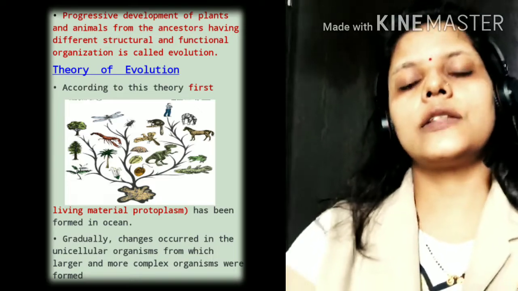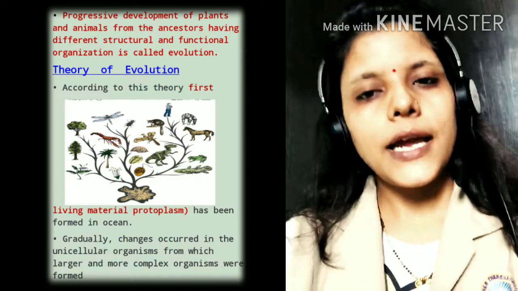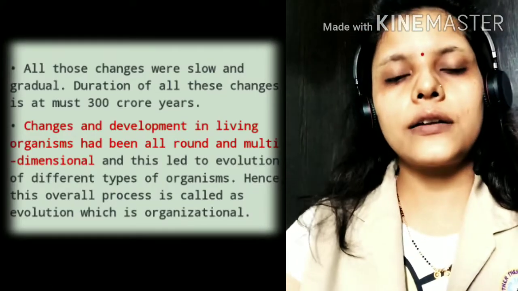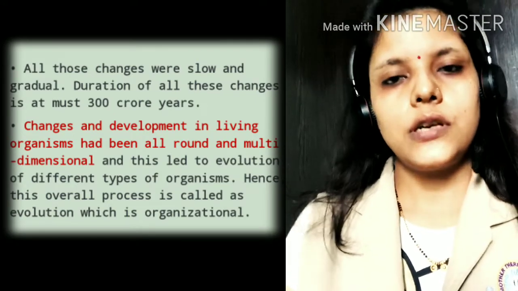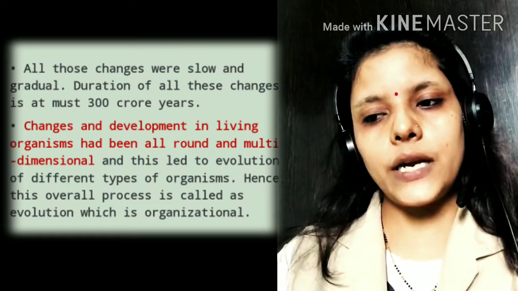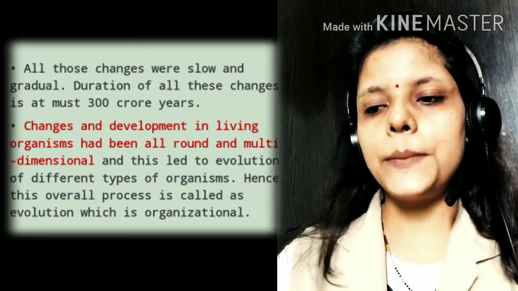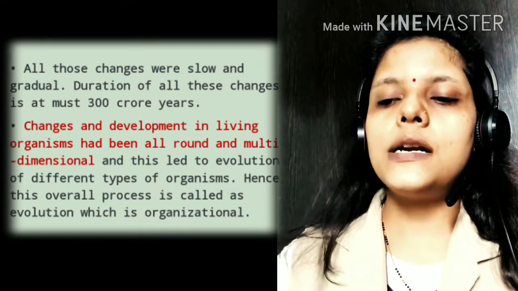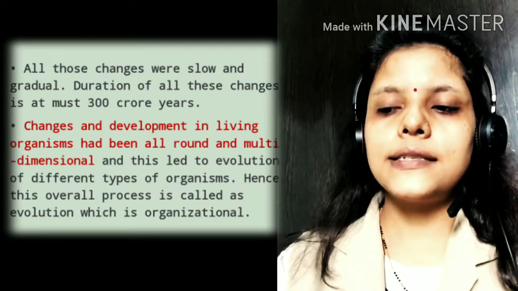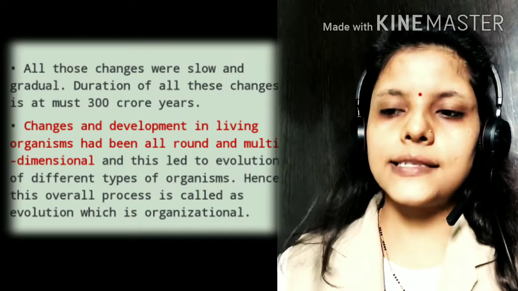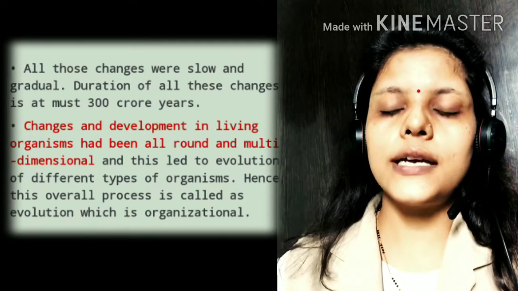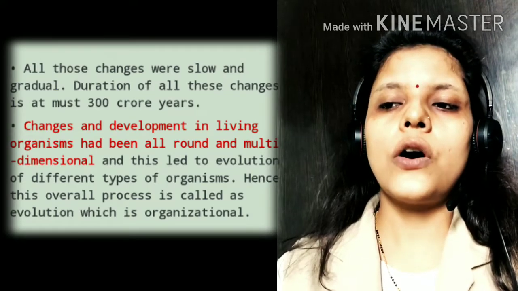This is known as the theory of evolution. It took 300 crore years for evolution, and changes and development in living organisms took place all around, and this led to the evolution of different types of organisms. Hence this overall process is called evolution.